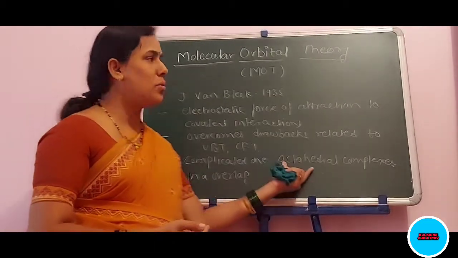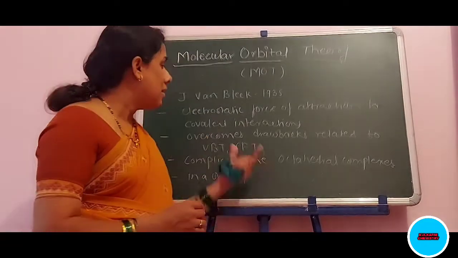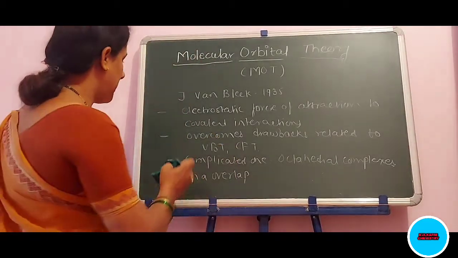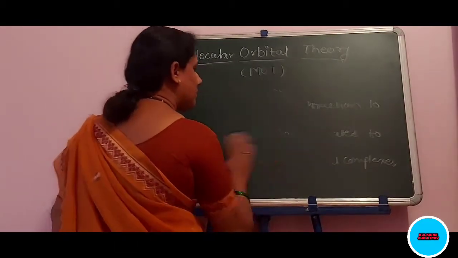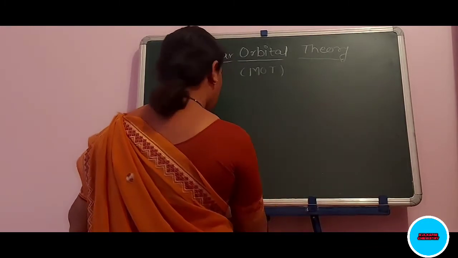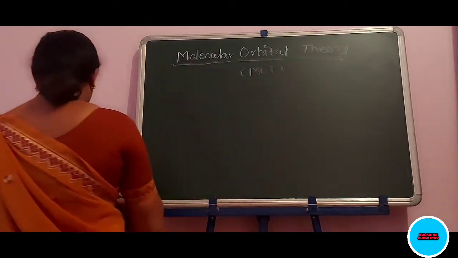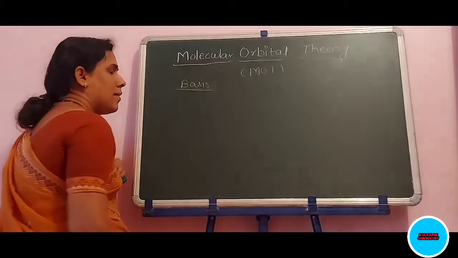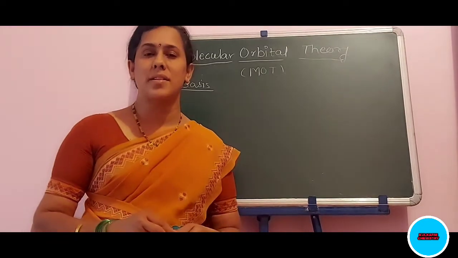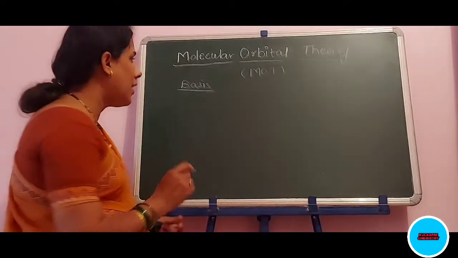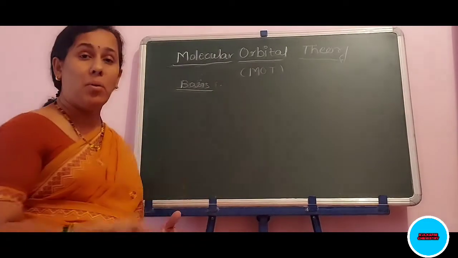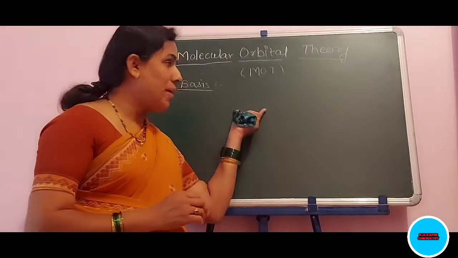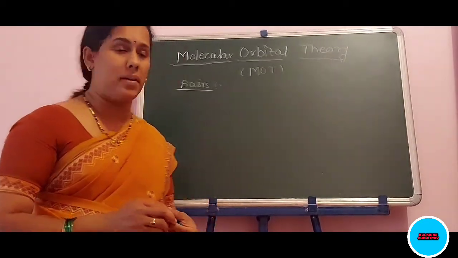Now, going to this theory, we first have to study the basis for the MOT theory. As far as its basics are concerned, for the formation of octahedral complexes, we have to know about the metal group orbitals and the ligand group orbitals.